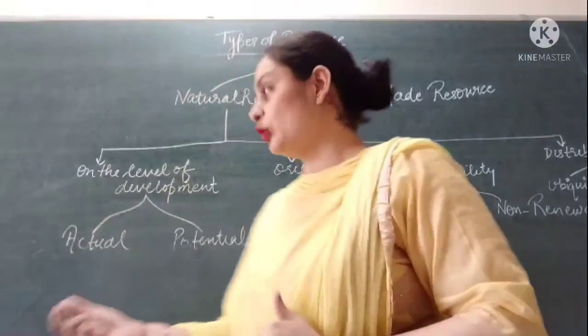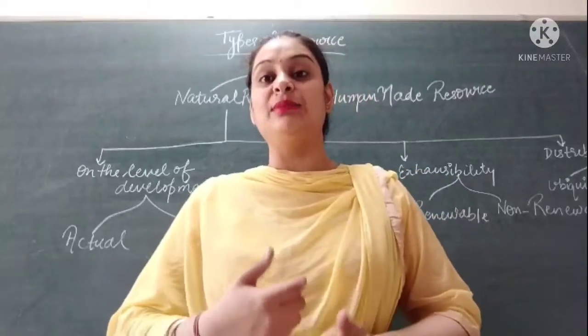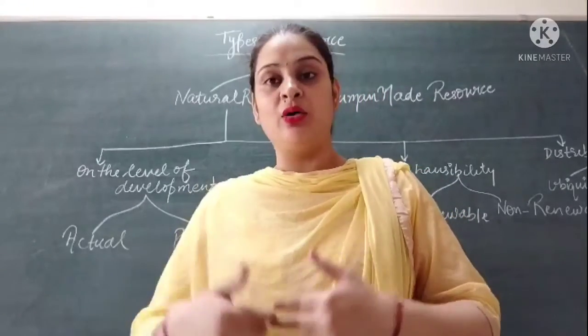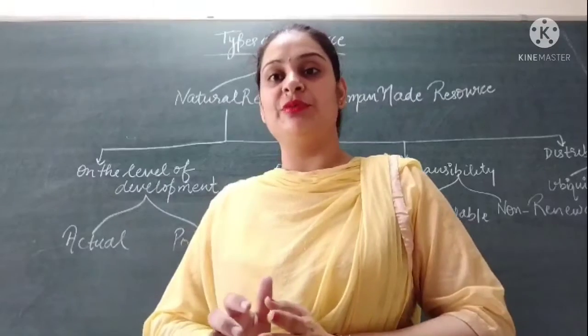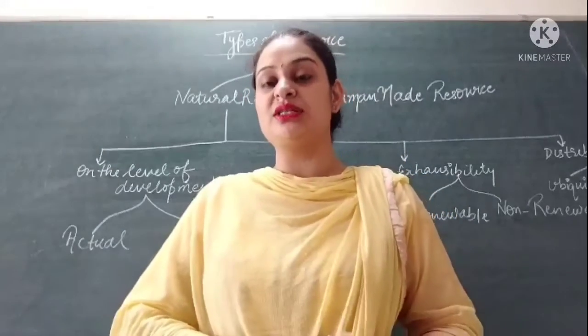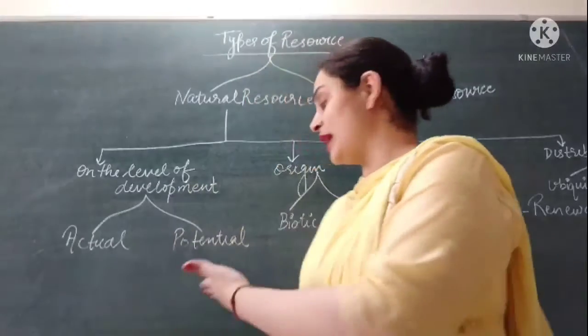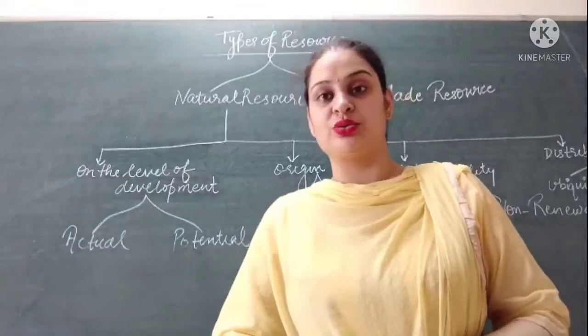But potential resources means the resources which can be used in future. Now there is no such information about their usage, but in future we can use these resources. So the usage of resources in future is known as potential resources, right?